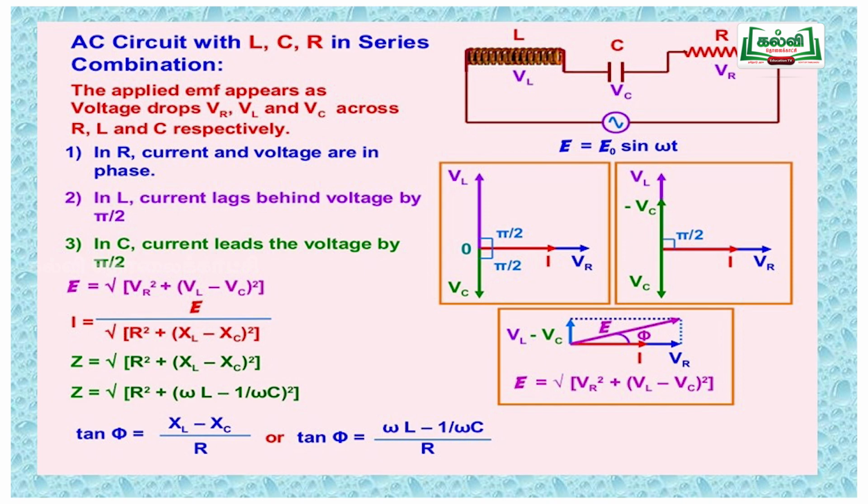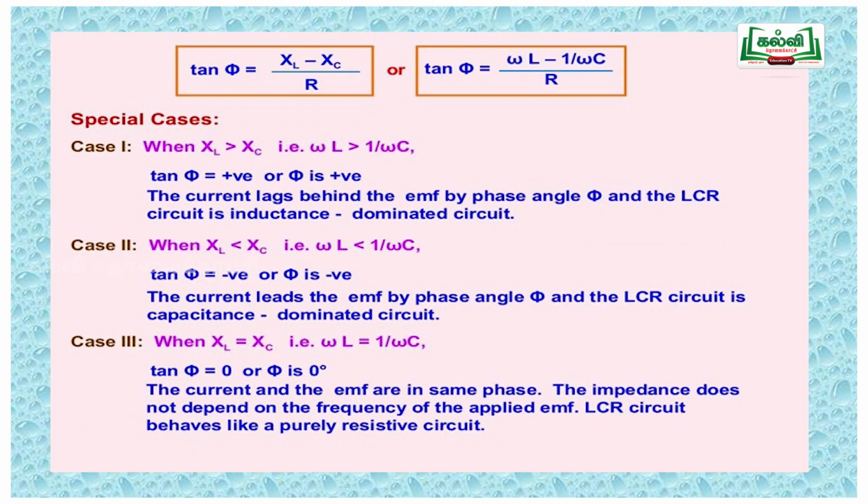Now for the LCR combination, it is called impedance Z. It is represented as Z. Now we will see these quantities: resistance, reactance and impedance. Resistance is the opposition offered by the resistor, inductive reactance is that offered by the inductor, and capacitive reactance is that offered by the capacitor.